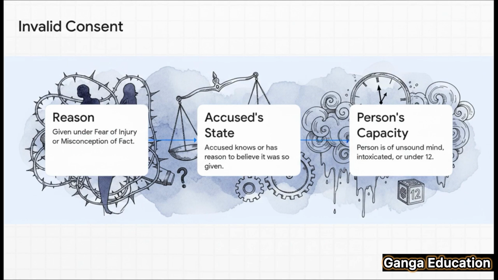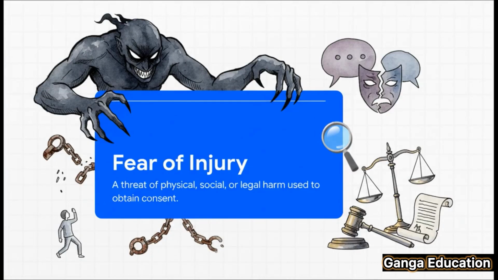So this section has 3 key ingredients, you could say. And if you really want to get a grip on this for your exams, you've got to understand each one. So let's break them down one by one. First up, we have fear of injury. Now, when you hear the word injury, you might immediately think of physical harm, right? But it's really important to remember that in this context, it's much broader than that. We're also talking about threats of social harm, like, say, ruining someone's reputation, or even threats of legal trouble.